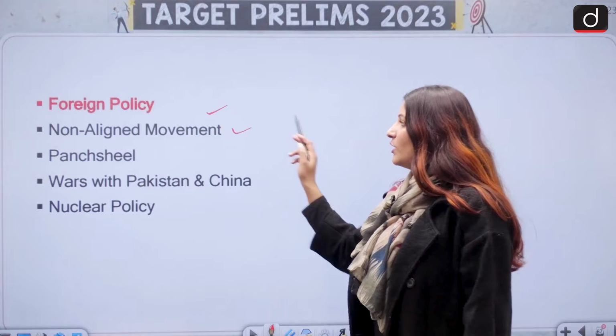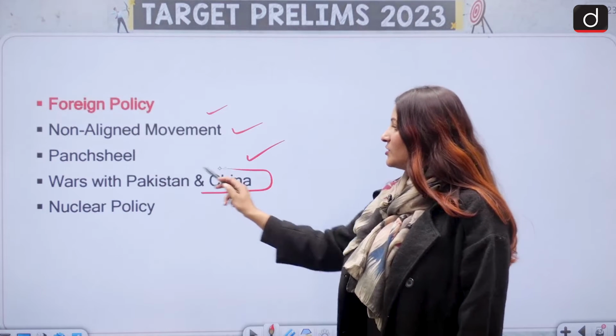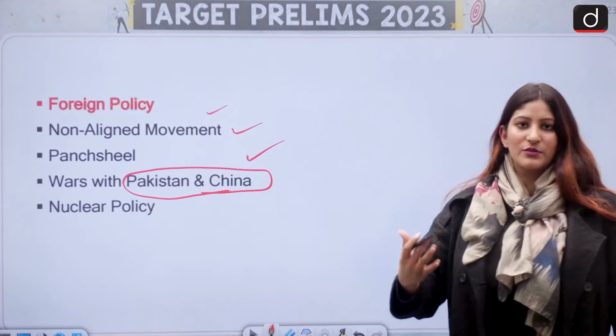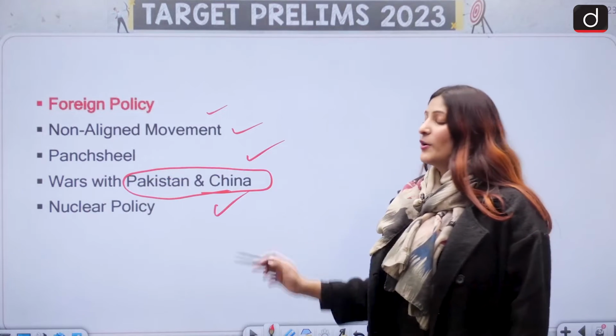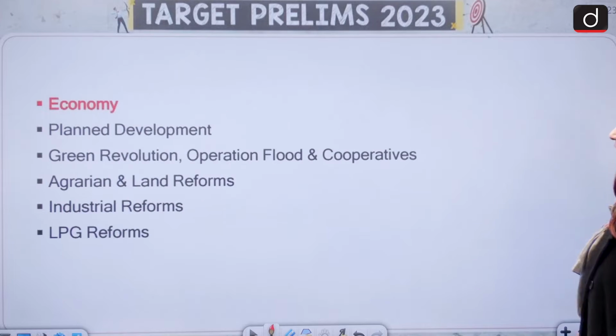Foreign policy here, non-aligned movement, what is the importance of it? The Panchsheel. Wars with Pakistan and China, because this created a lot of issues that are still going on. Nuclear policy, how is India's nuclear policy working? Now, the next part is economy.